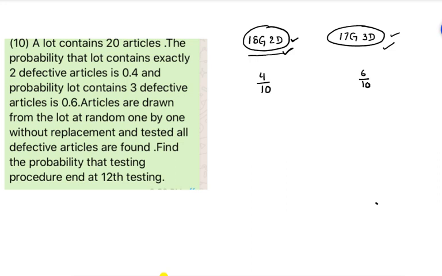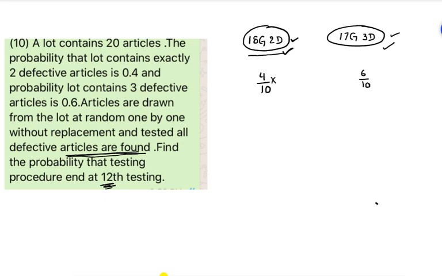If the bag is like this, what is he doing? One by one he is drawing the item. At the end he is saying all the defective articles are found. The test will end at the 12th stage, 12th testing. That means what is the meaning?